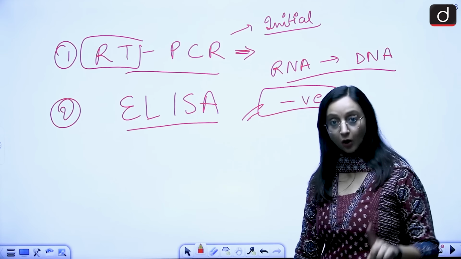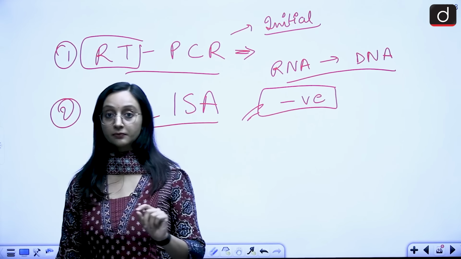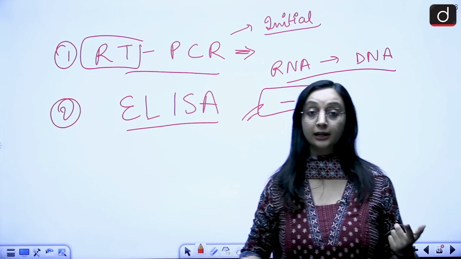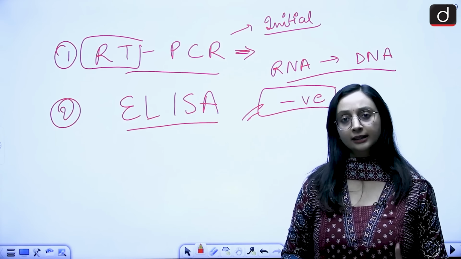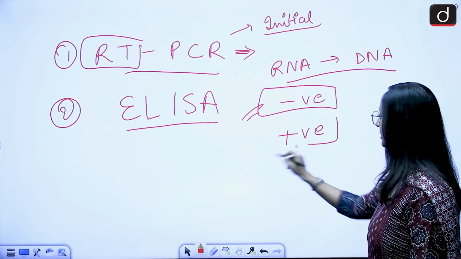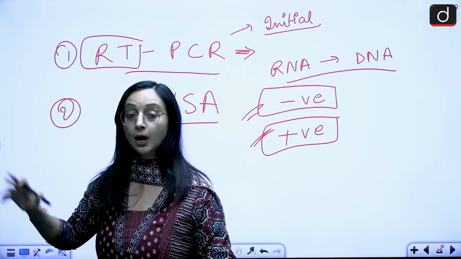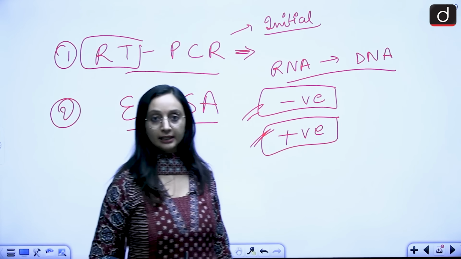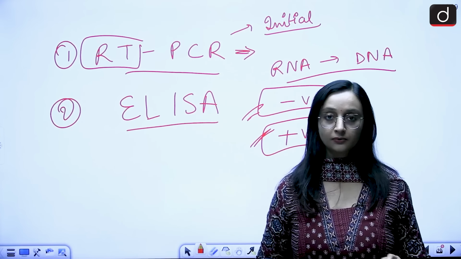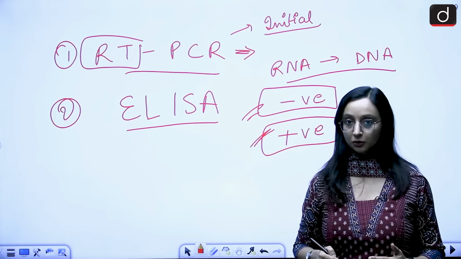But if the RNA was present, even in tiny amounts, because it was in tiny amounts, it was difficult to detect it. Now this RNA is going to convert to DNA. We are going to create millions of copies of DNA. And now if these copies are being created, that means that the virus was present, right? So the test will be positive. So that's why I said that especially in the initial stages, and we saw this in COVID times also, RT-PCR was being used, particularly in the initial stages. There were home tests that were happening, so that if there was a slight strain of virus present, this test will be able to detect it because of the chain reaction that it follows, right?